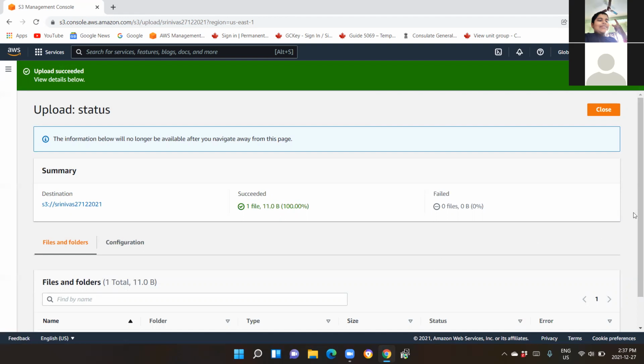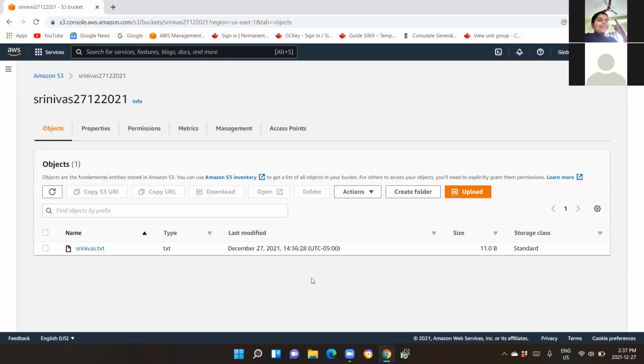Now this is the information you can see here. You can just go ahead and click on the close button. Now you have the object uploaded into your bucket. You can see the name is srinivas.txt, type is txt, last modified, size, and the storage class. We will be talking about storage class as and when we progress. Let us click on the name of the object, srinivas.txt, and identify the different things associated with it.